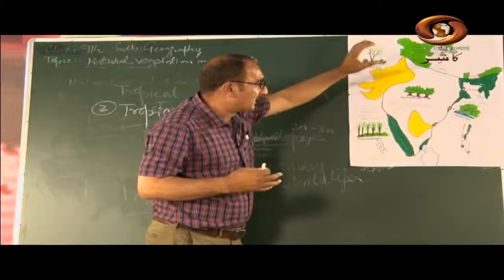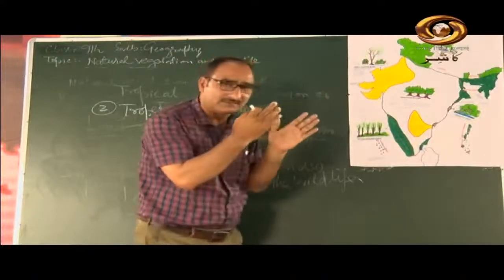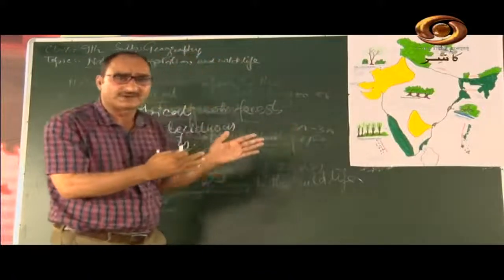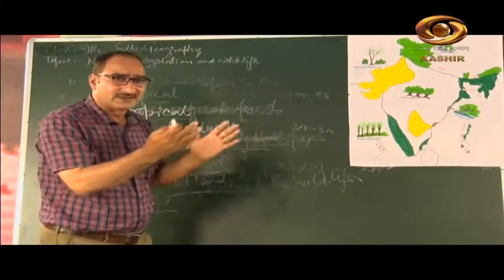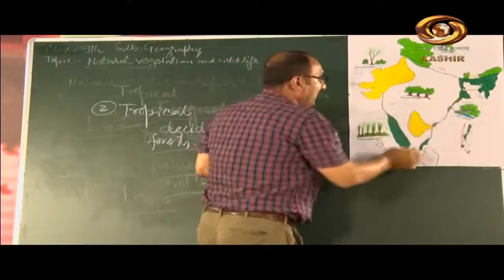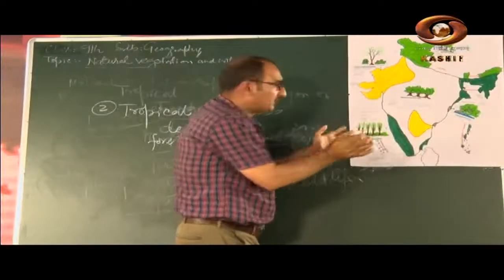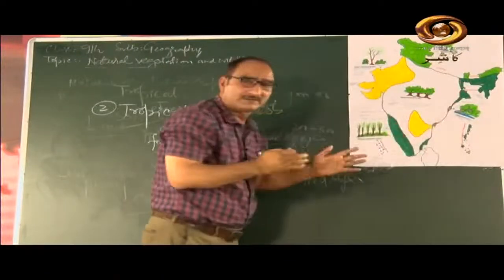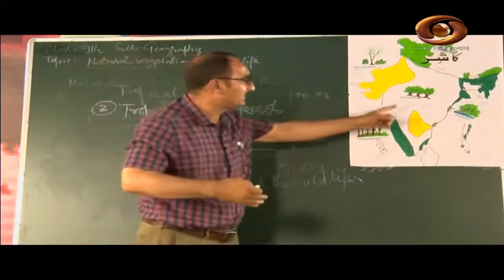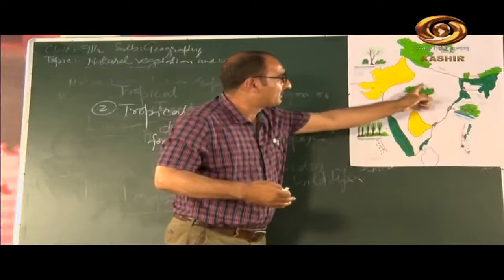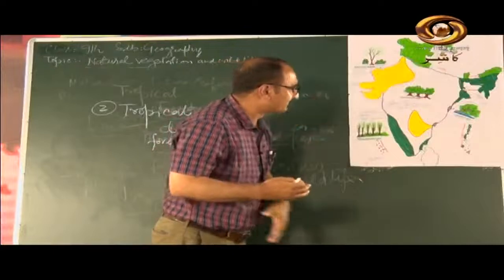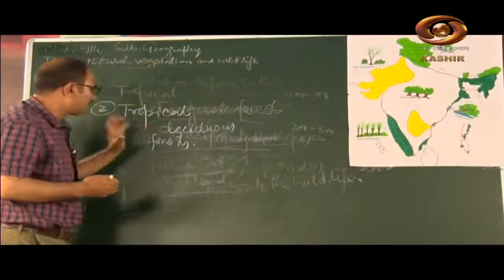On the basis of water supply, the tropical deciduous forests have been divided into dry and wet. Dry means where there is less rainfall, which is found here in the northeast, and wet means where there is heavy rainfall, in the peninsular plateau here. The rainfall is 200 to 100 centimeters in one, and here rainfall is 100 to 150 centimeters. So these are two types of forests found in this area. This type, tropical deciduous forest, is the most widespread forest of India.